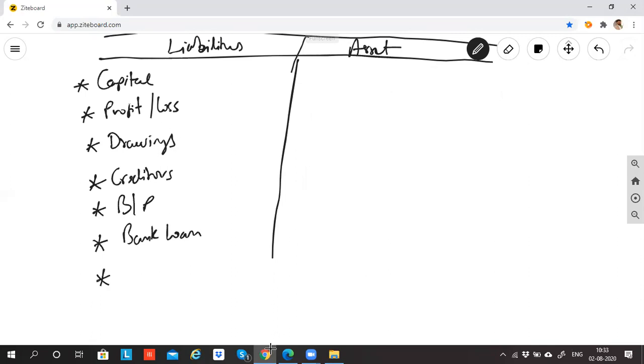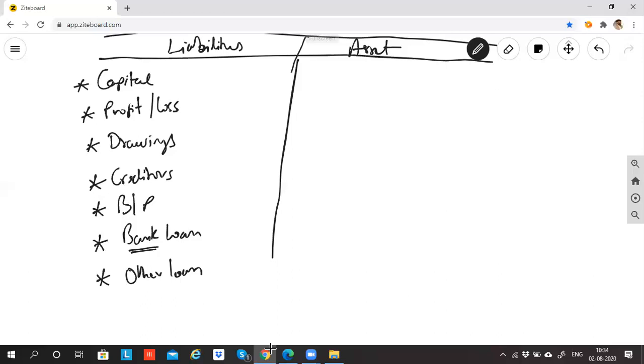If I give any loan to a third party, other loans... so we have not given, we have taken loan. Other loan means we have taken loan from a third party. If you take loan from a bank, it is called bank loan. If you take loan from any other person, let's say if Sham has given me loan, I'll write Sham's loan.